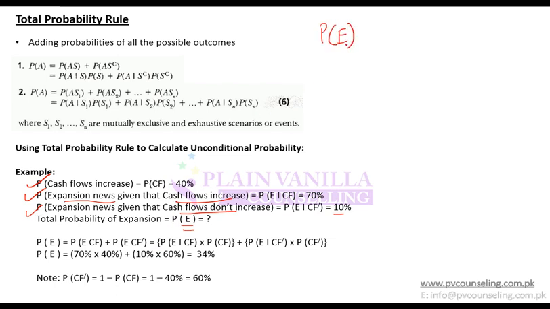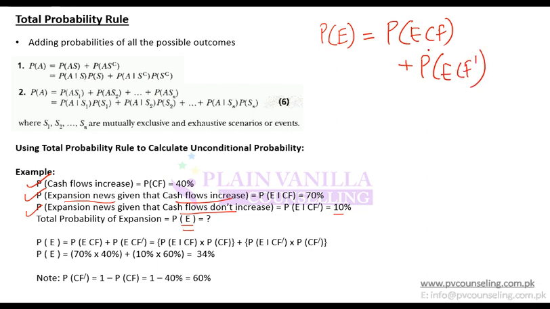So how do you get the total probability of expansion? It would mean all the events in which expansion is happening. Either expansion will happen if cash flow increases, so that means the probability of expansion and cash flow increasing, or expansion would happen if cash flow doesn't increase. There can only be two scenarios.